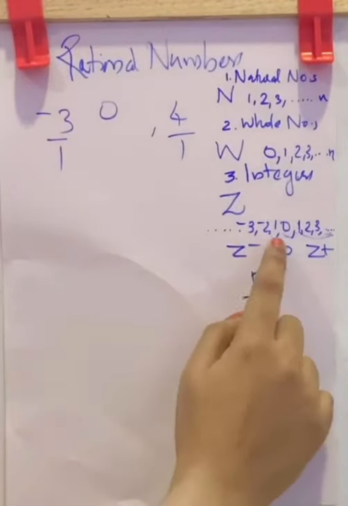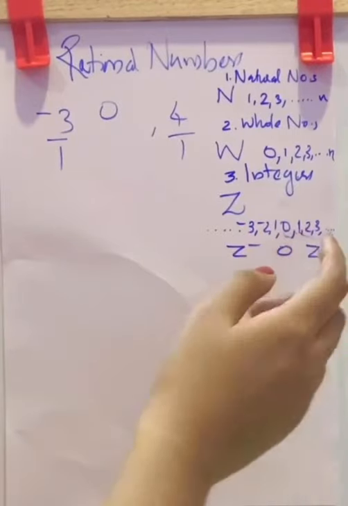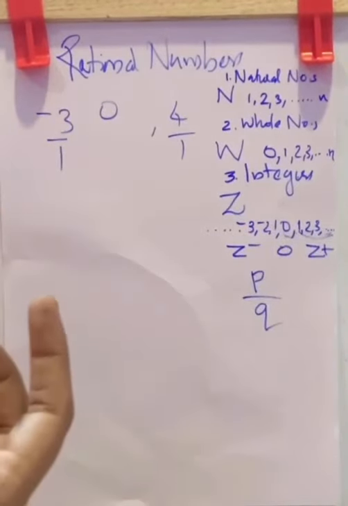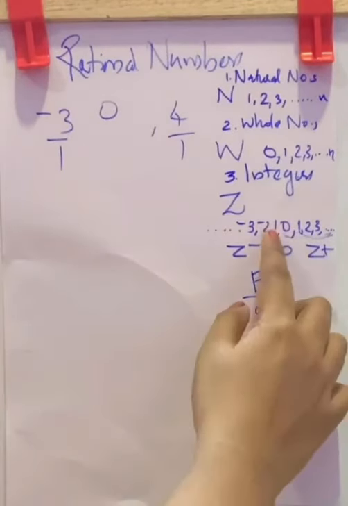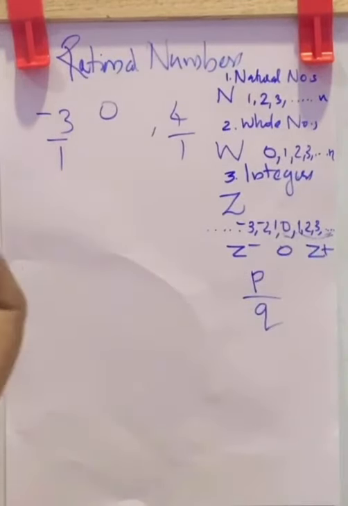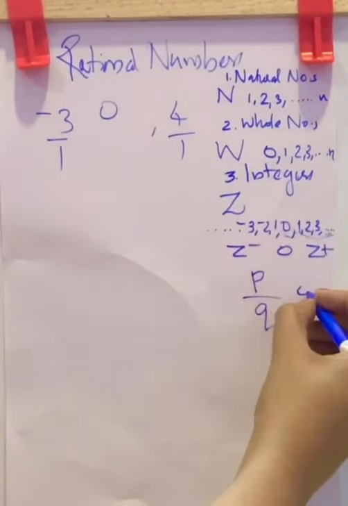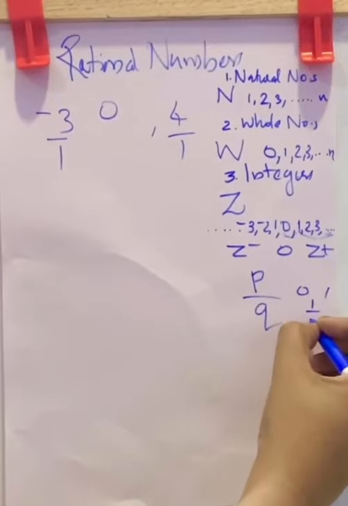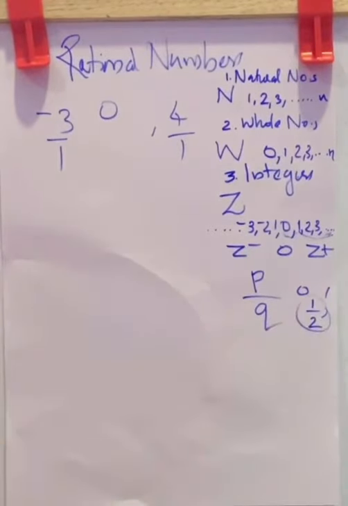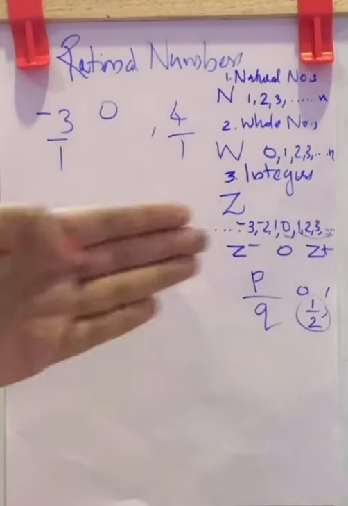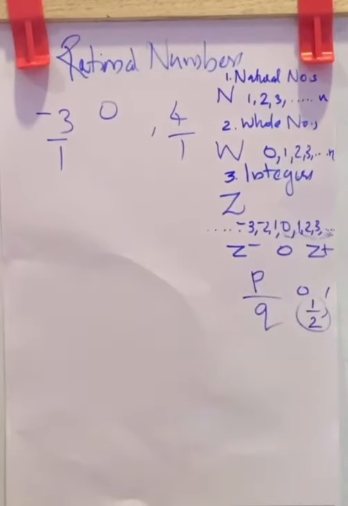And in between these two digits there are smaller values in the form P by Q. That is, in between 0 and 1, you know it is half, right? Half is 1 by 2. Between 0 and 1, you will get half. Half is 1 by 2. It is in the form P by Q. That is, it has a numerator and it has a denominator.